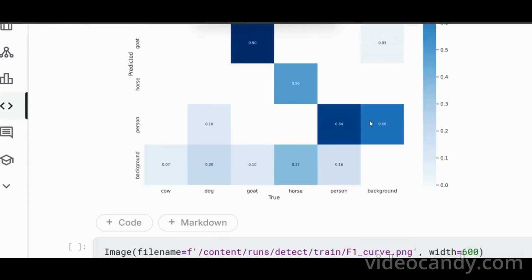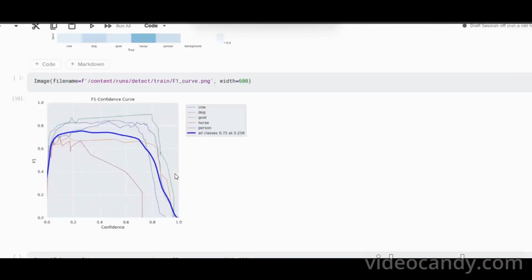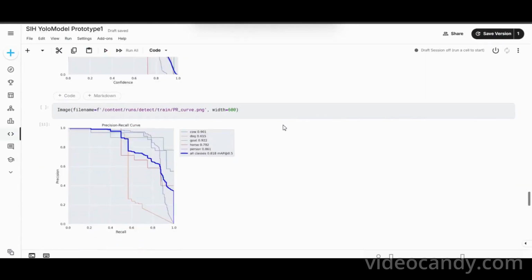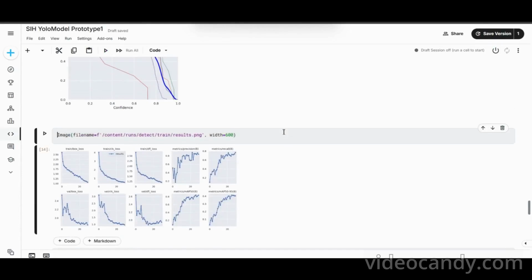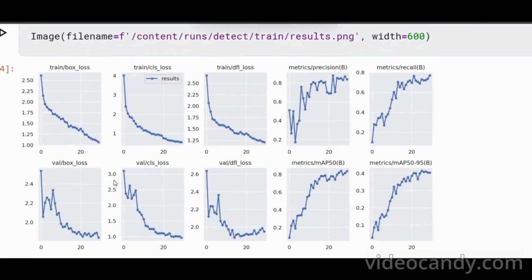Here this is a heat map. What it does is show how many cows, goats and persons have been detected in the image. We are basically using a YOLO model. This is an F1 score confidence curve. We can see the persons and categories, those which we have set and predicted. This is for overall prediction.